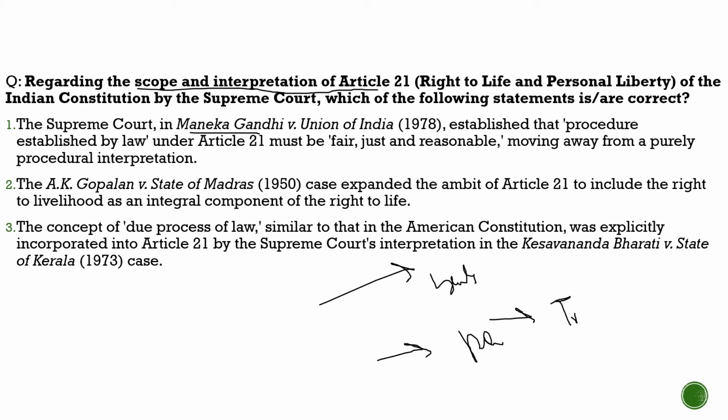So with respect to this, the author gave us different judgments which had different meanings with respect to Article 21. Through this question we will understand it very properly. Here the question says, regarding the scope and interpretation of Article 21, right to life and personal liberty of the Indian Constitution, by the Supreme Court, which of the following statements are correct? First statement: the Supreme Court in Maneka Gandhi versus Union of India, 1978, established that procedure established by law under Article 21 must be fair, just and reasonable, moving away from a purely procedural interpretation.